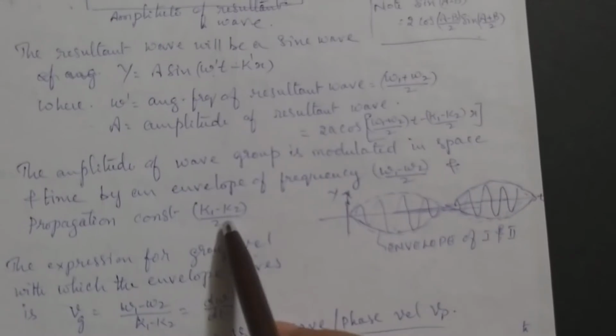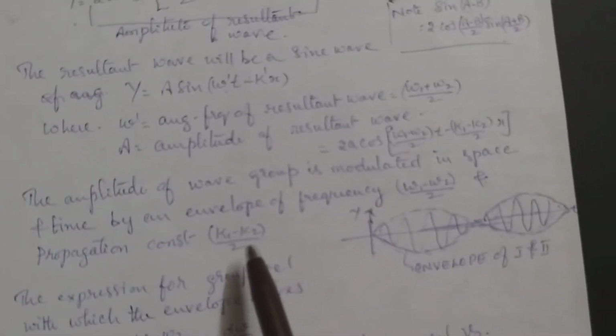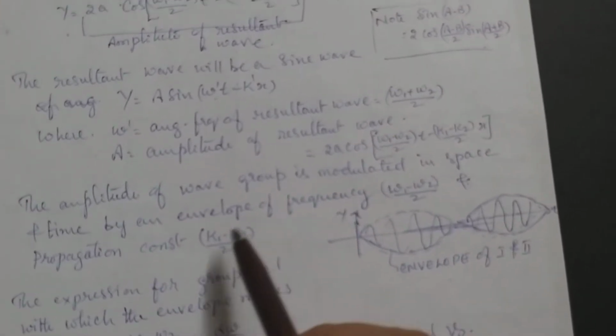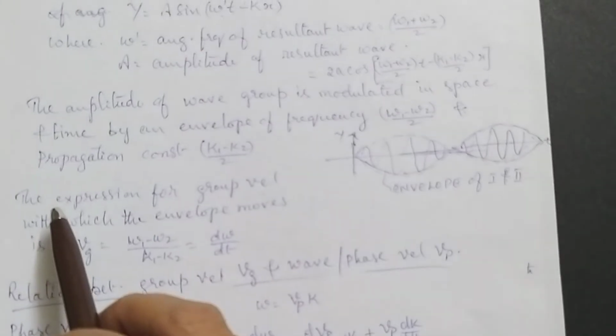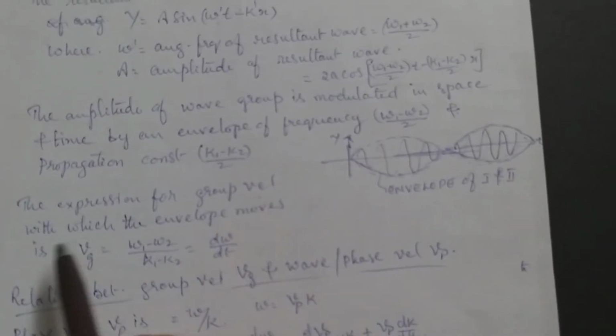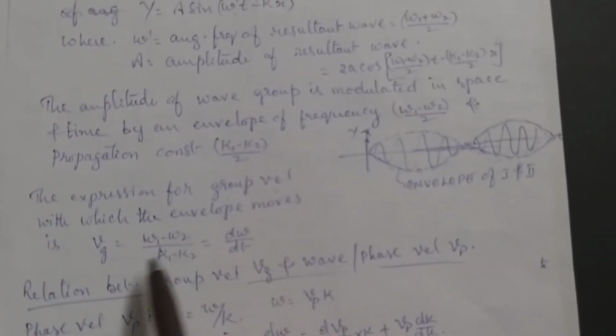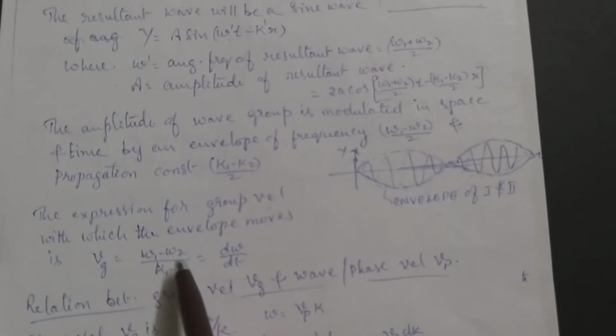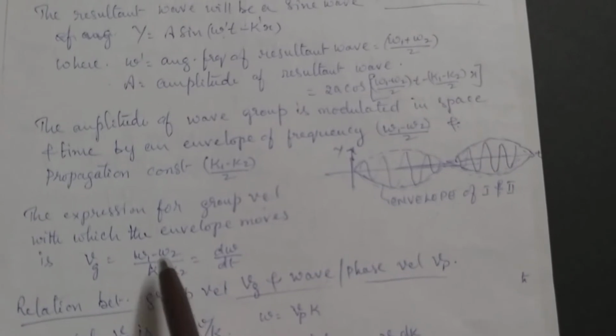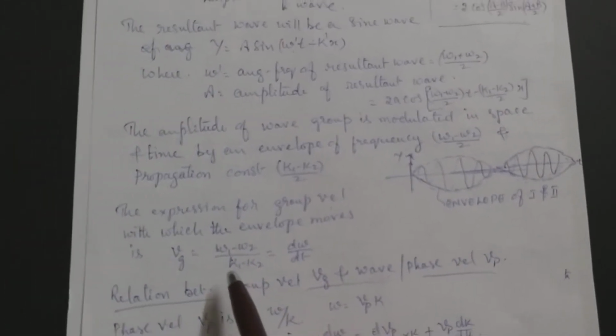And propagation constant k. k is your wave number, defined as k equal to 2 pi by lambda, and it is also a propagation constant. The expression for group velocity with which the envelope moves, Vg, is again equal to d omega by dk, that is (omega 1 minus omega 2) by (k1 minus k2).